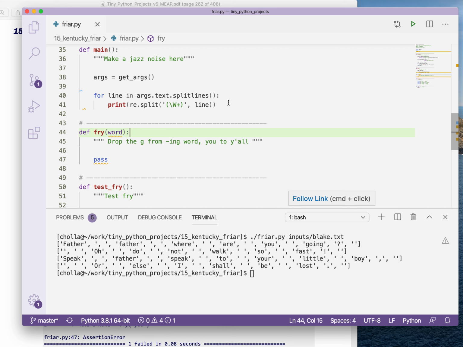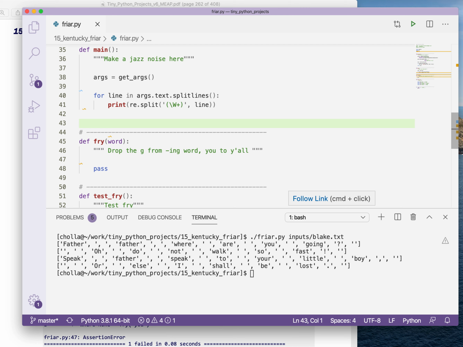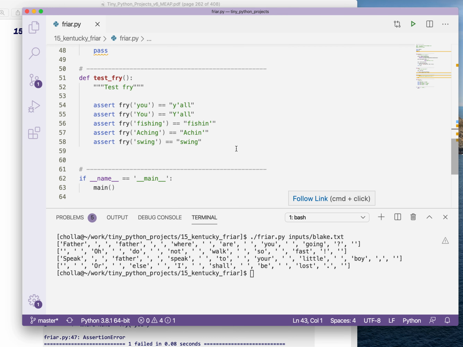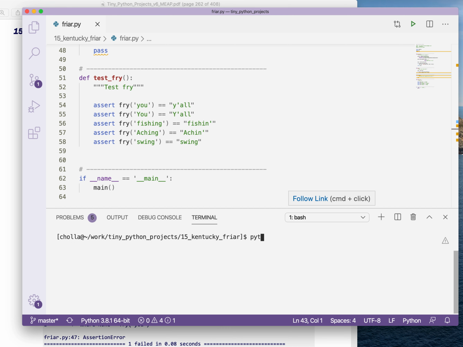Certainly we could do that. For the purposes of this program, though, I just want to focus on this one function, the fry function, and how we test it. Here, fry is a unit, a function, and the test for that function is test_fry. This is a unit test, and I'm showing you how I can write a test inside the program and execute it using PyTest.